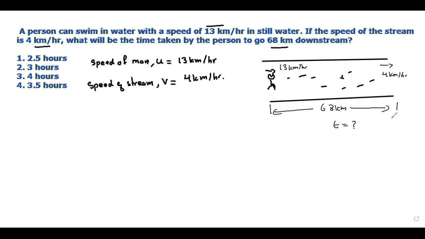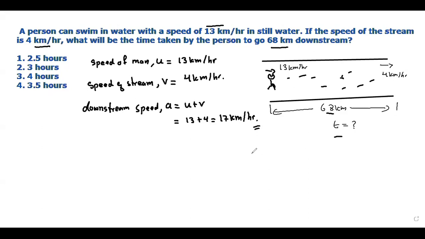The question is saying downstream. So the downstream speed, represented by A, will be equal to U plus V. That will give us 13 plus 4, which is equal to 17 km per hour. All right, we got the downstream speed.